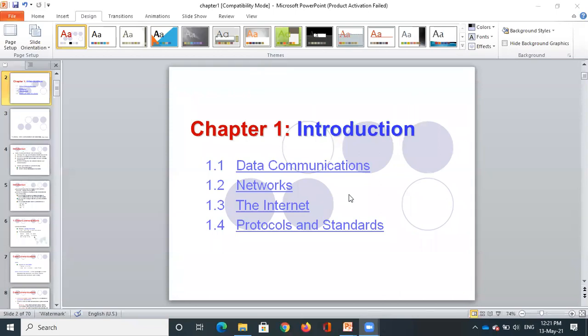I want to make it a more interactive session. Can somebody tell me what is the meaning of a network in simple terms? What is the meaning of a network? Yes, any answers for this? What is the meaning of a network?